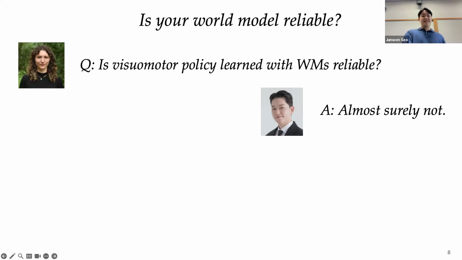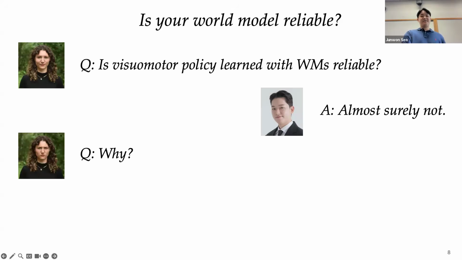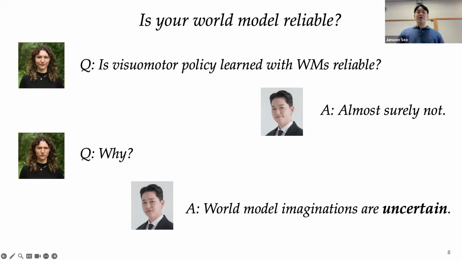And we should ask, why is it? So being a little sad, we should ask why. And I would say this is because world model imaginations are uncertain, which means the future imagined by a world model can significantly differ from what actually happens when the robot executed that action in the real world. So to understand this, let's take a look at what state-of-the-art world model imaginations actually look like.